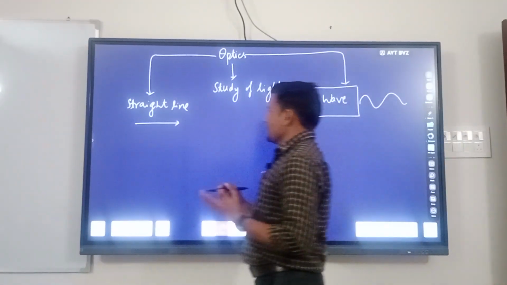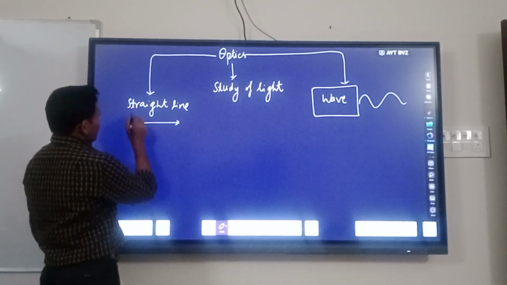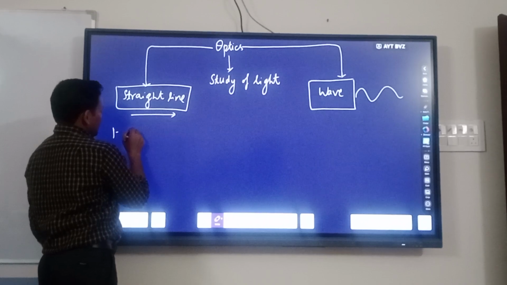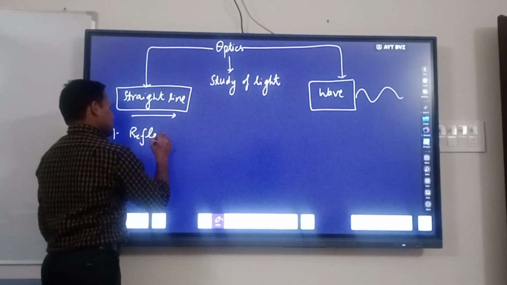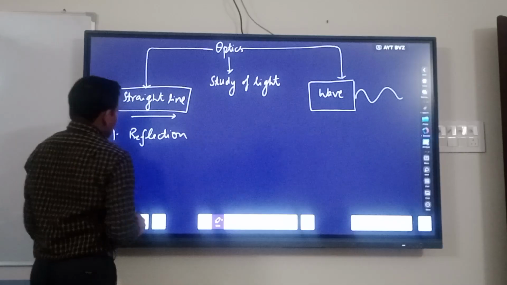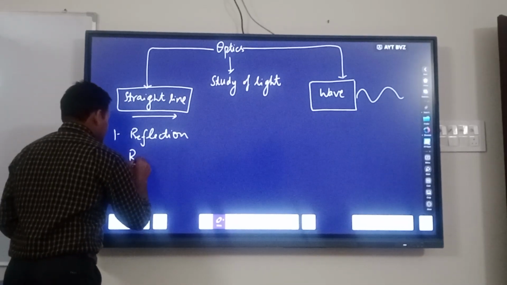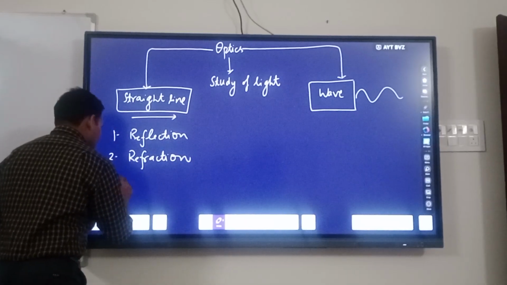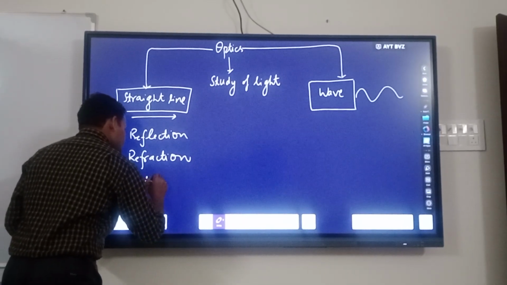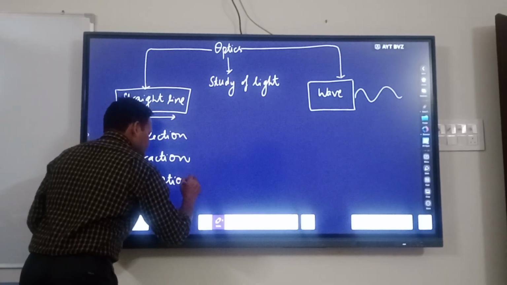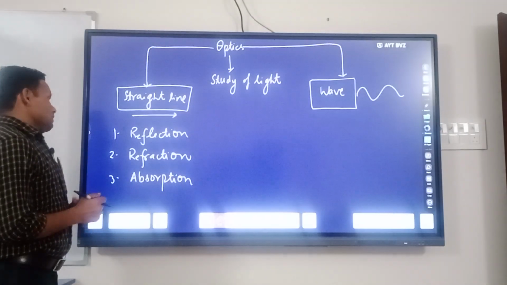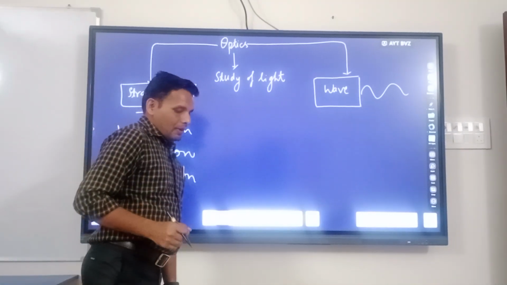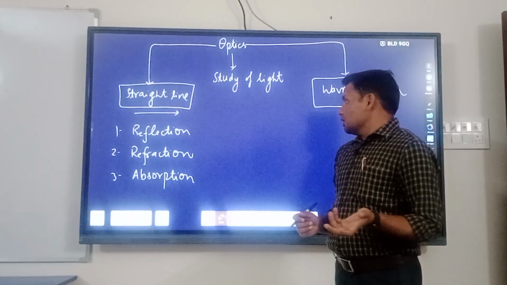When light travels in the form of a straight line, the first phenomenon is called reflection, the second phenomenon is called refraction, and the third phenomenon is called absorption. Clear? These phenomena are called reflection, refraction and absorption.